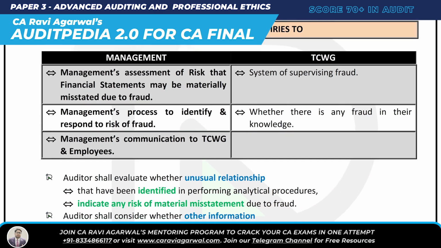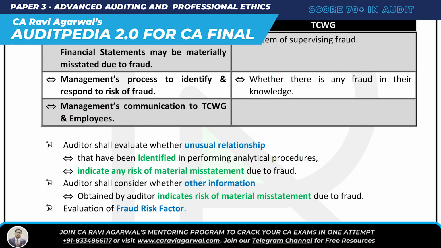Point number 1. Here, what else do we do? See, the auditor is going to evaluate or consider 2 things. First of all, the auditor is going to evaluate unusual relationships. You know how he is going to evaluate unusual relationships that have been identified by performing analytical procedures that may indicate any risk of material misstatement due to fraud.